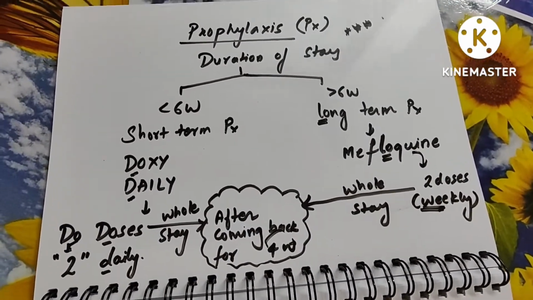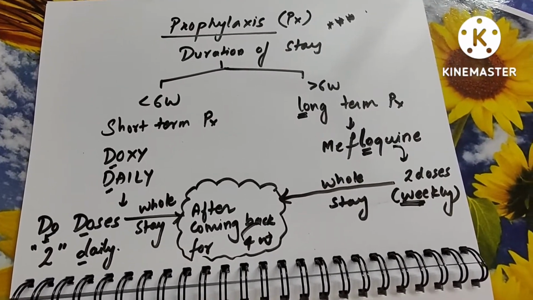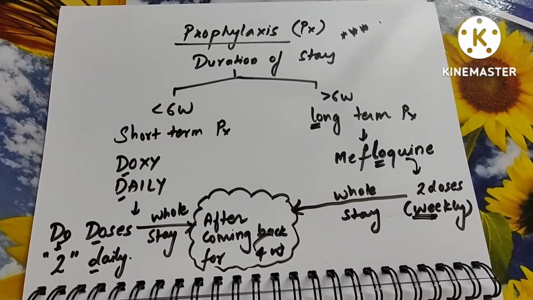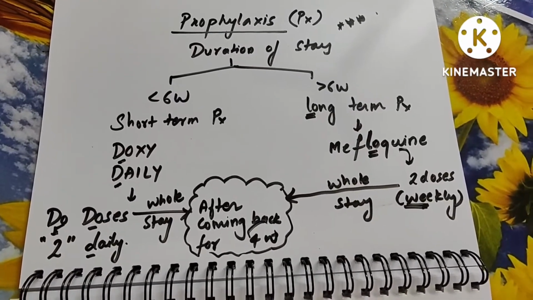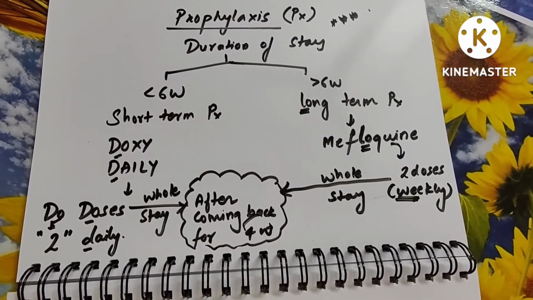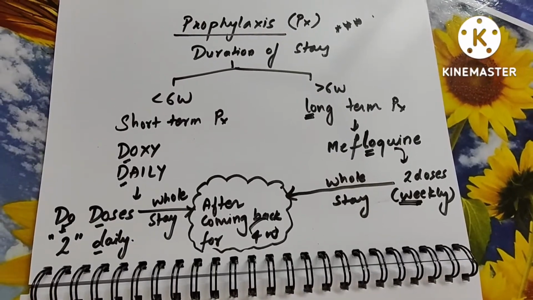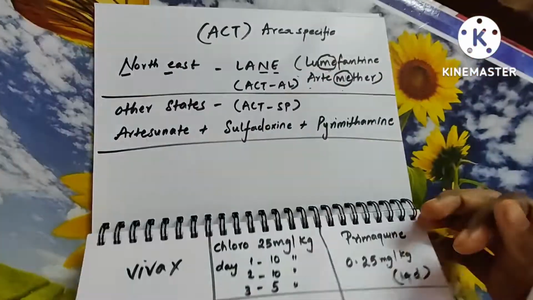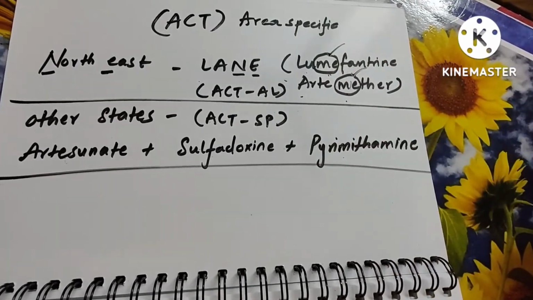Prophylaxis is also done now. They mostly ask you questions like this only, like which drug is used in which condition, for example, in a northeastern state, which drug is used in Assam. If the question mentions Assam or Sikkim, those kinds of places, then they are concentrating on Falciparum. So you need to remember Assam means northeastern. Northeastern means LANE. So what is LANE? Lumefantrine and artemether.